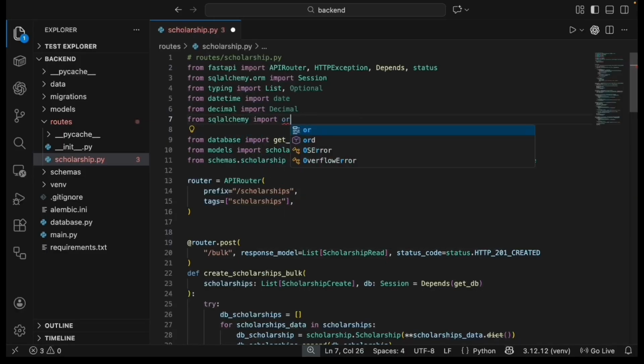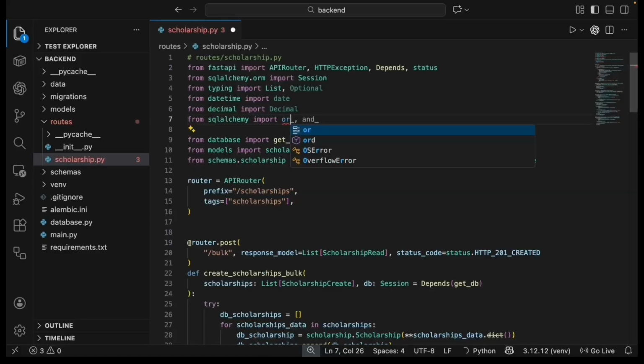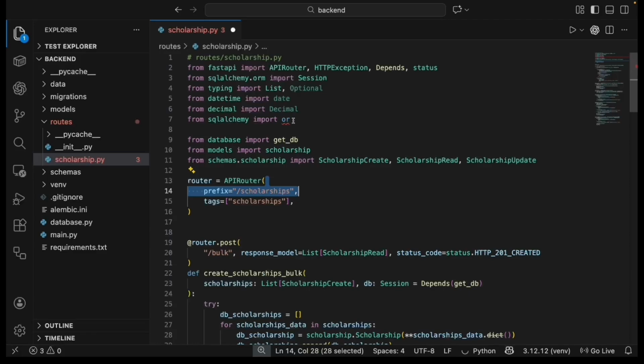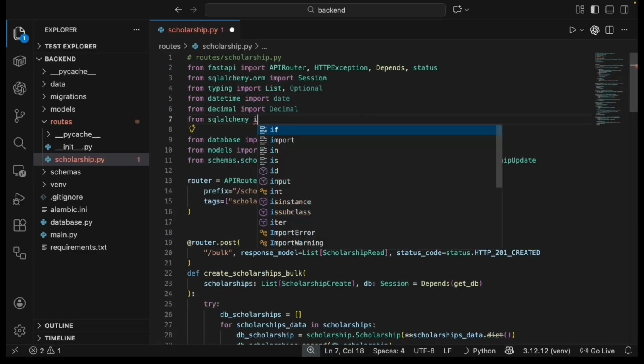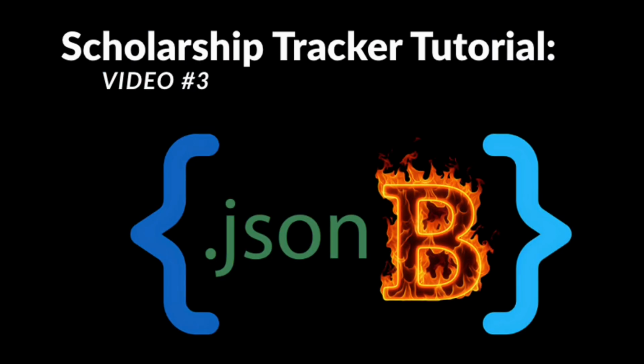Now we're introducing or_ from SQLAlchemy. The or_ function is a SQLAlchemy OR operator for combining multiple filter conditions. We need this because our text search needs to check multiple fields simultaneously. When a student searches for STEM, for example, we want to find the keyword in the scholarship name or description or eligibility_criteria in our JSONB object that we discussed in lesson 3.